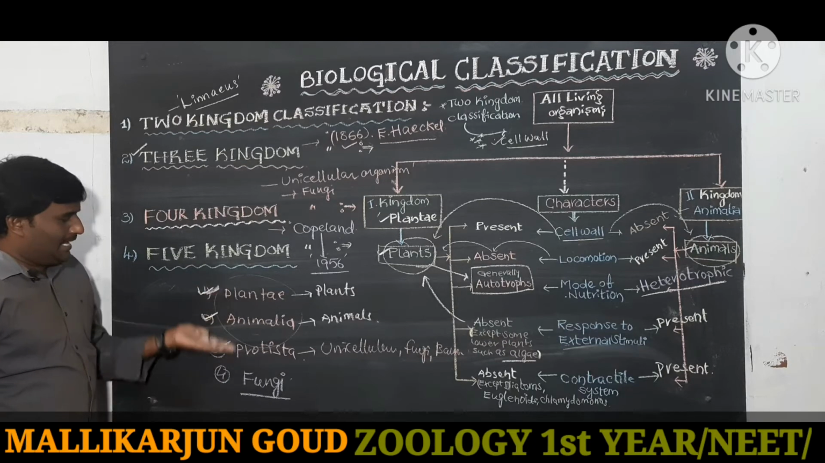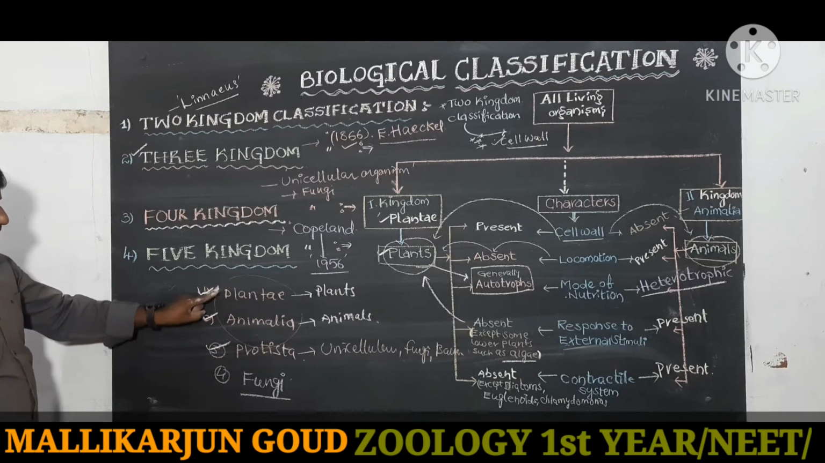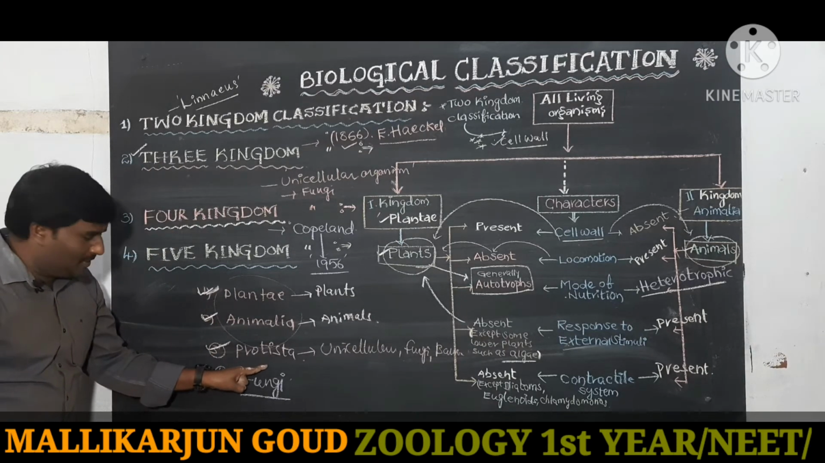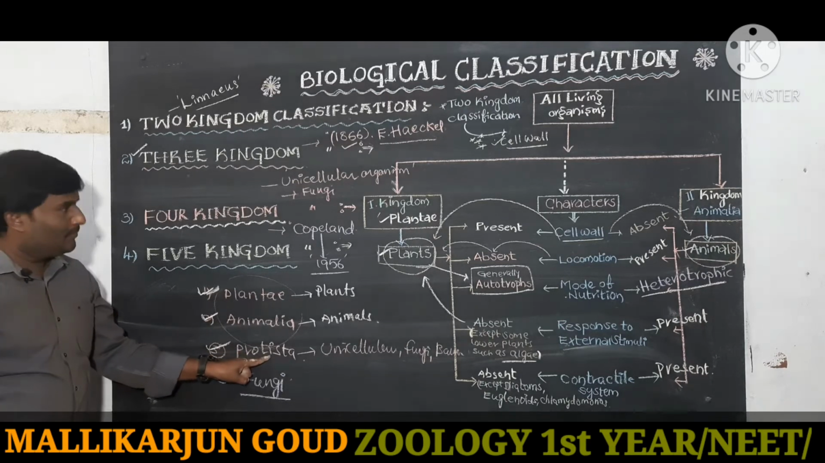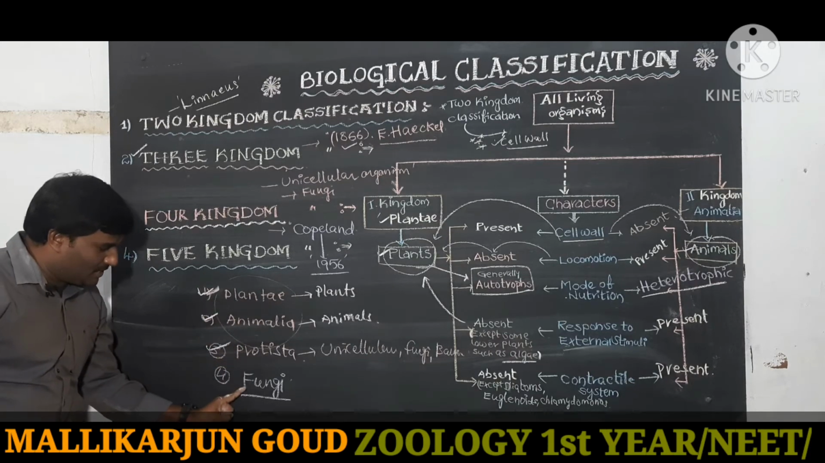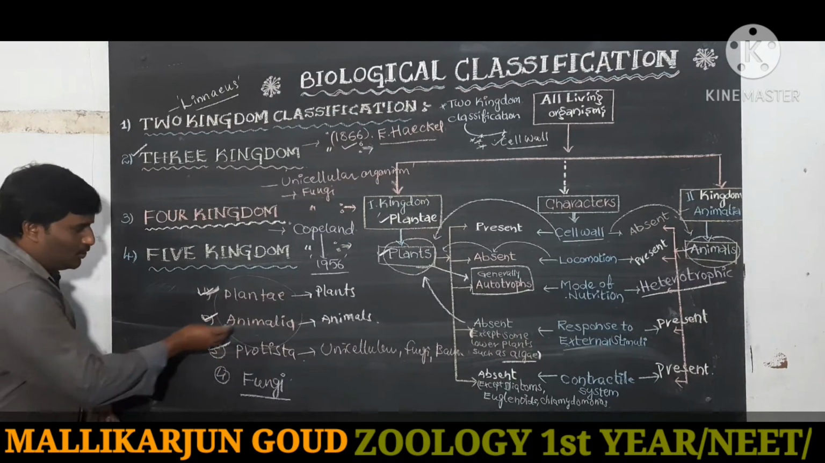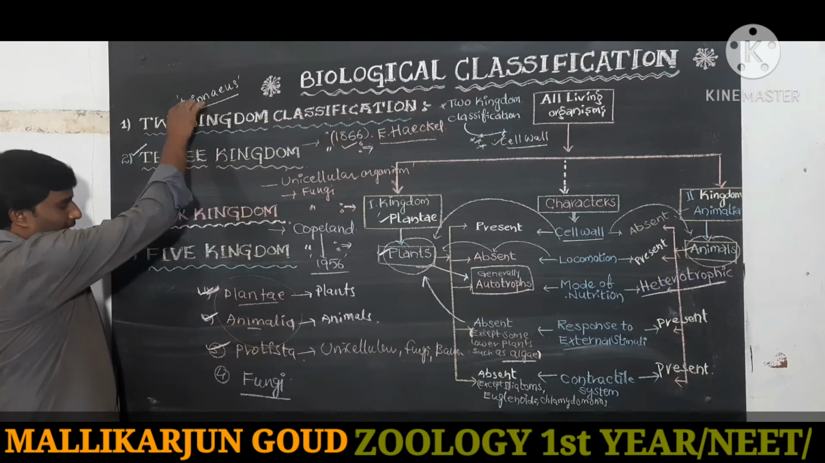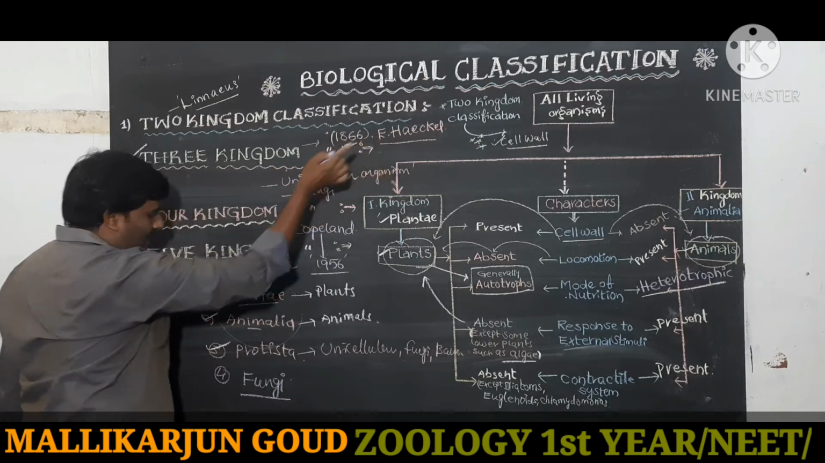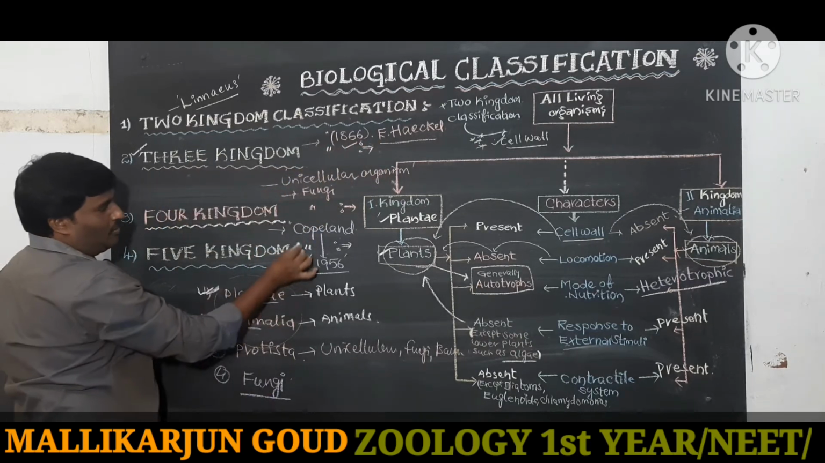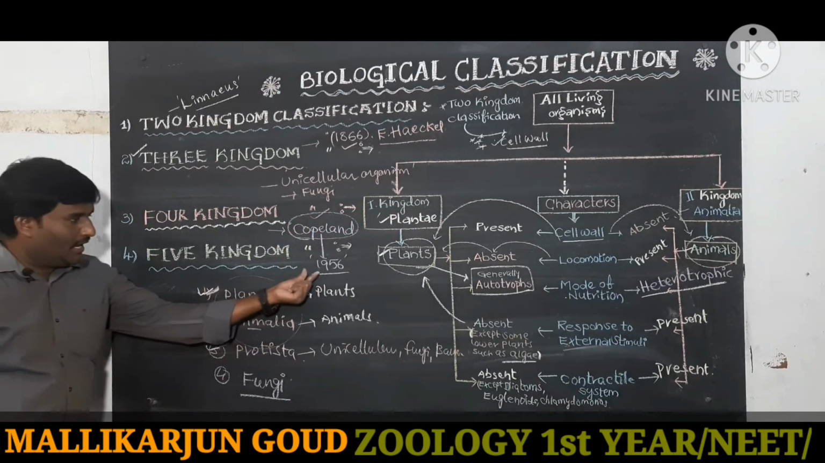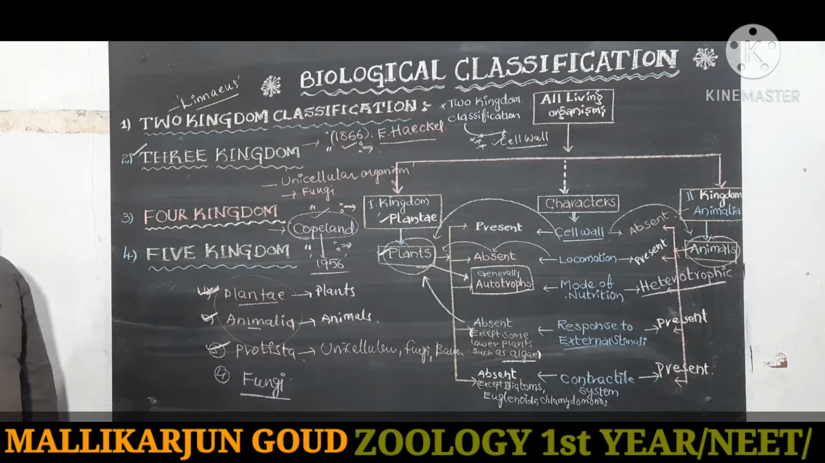How many groups are there? The two kingdom classification has Plantae and Animalia. In the three kingdom classification, another kingdom is included, Protista. And in the four kingdom classification, another one is added to the three kingdom classification: Fungi. The two kingdom classification was introduced by Linnaeus. The three kingdom classification was introduced by Ernest Haeckel. And the four kingdom classification was created by Copeland, in 1956.